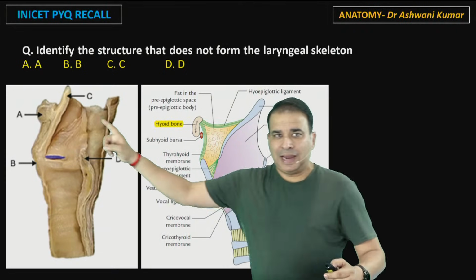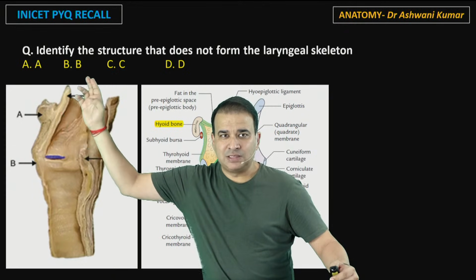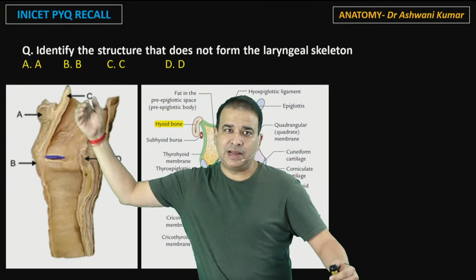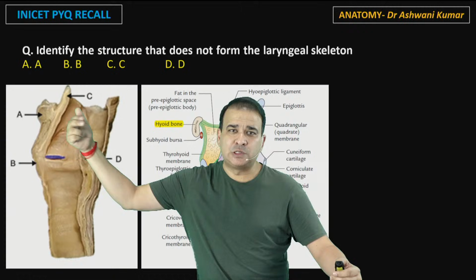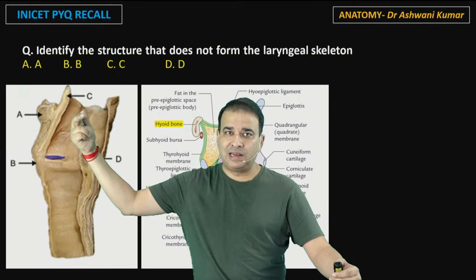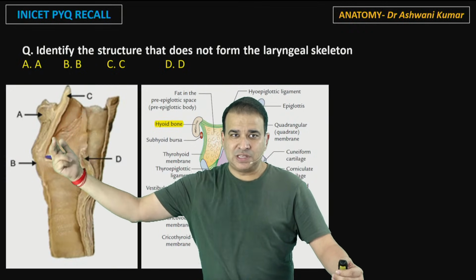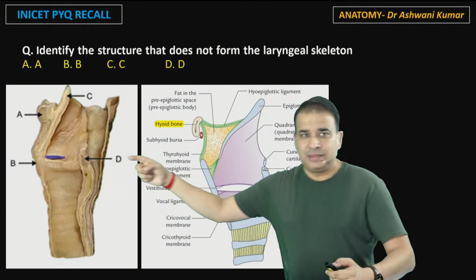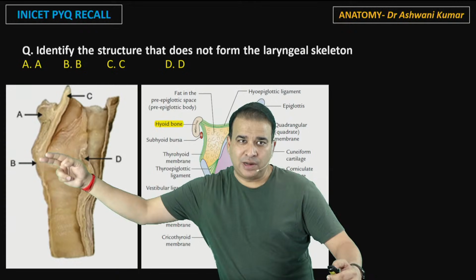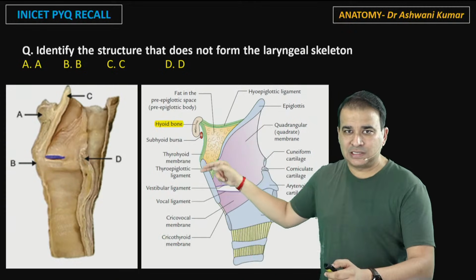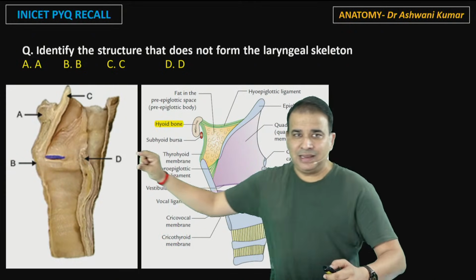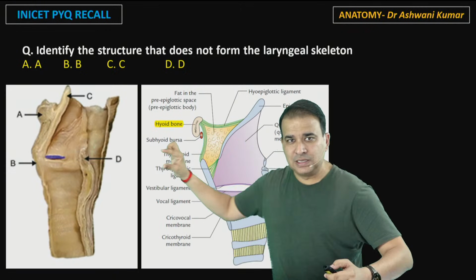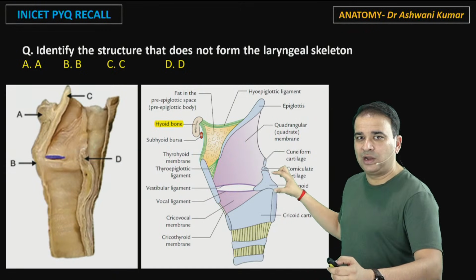Now, that over there is a hyoid bone, right? You can see epiglottis here. Obviously, epiglottis is connected to the hyoid bone by a ligament also called the hyoepiglottic ligament. Then this obviously C is epiglottis. You can compare it here. That's the epiglottis here. That B over there, that's the section through the thyroid cartilage, right? That's a thyroid cartilage. Look at this. That's a thyroid cartilage there. And that D, that cartilage over there is this arytenoid cartilage. Look at that. That's an arytenoid cartilage here.